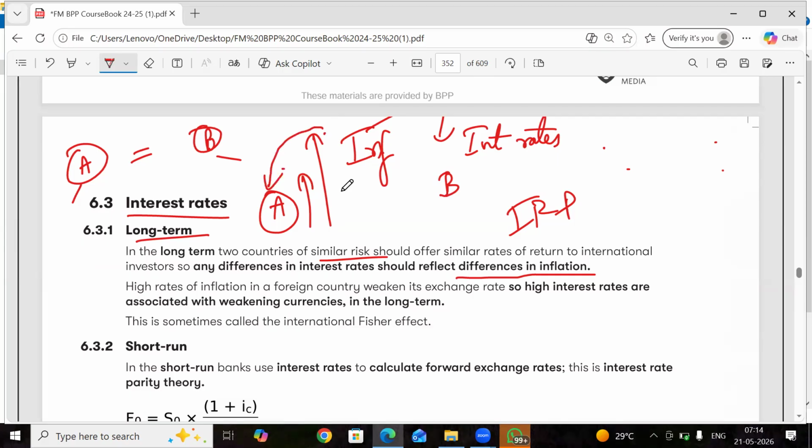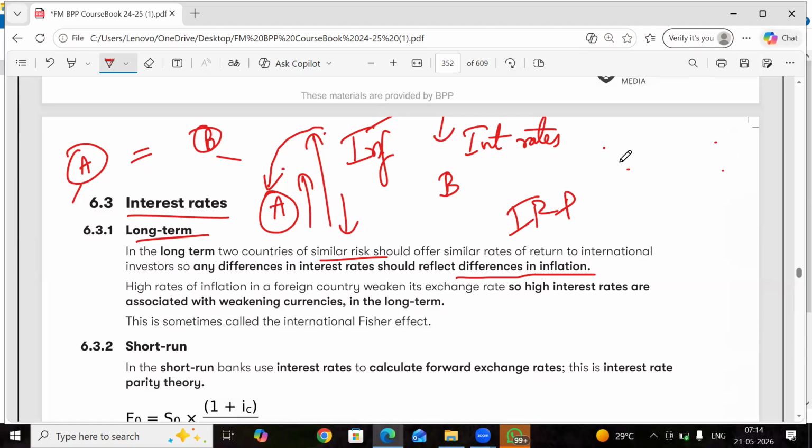Country A's inflation being high, its currency value will fall, or its currency demand will decrease. Why? Because its purchasing power will be less. Why? Because things are made very costly in this country. That's the reason why people will not buy this country's currency. So in the long run, its currency value is going to fall, and I'm going to prove that.